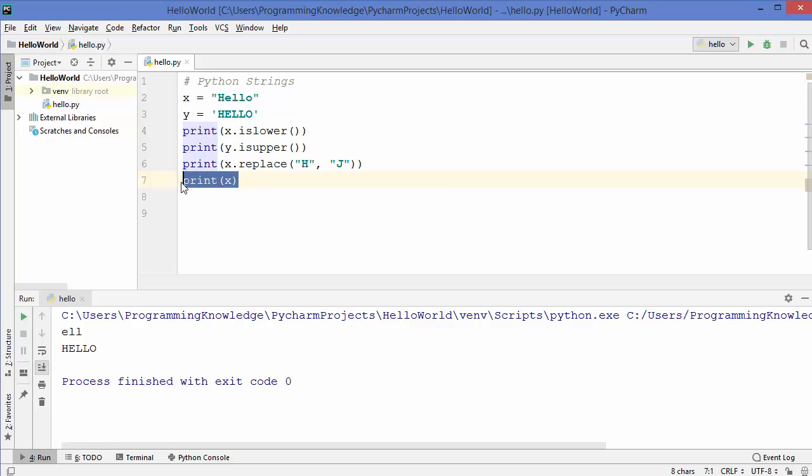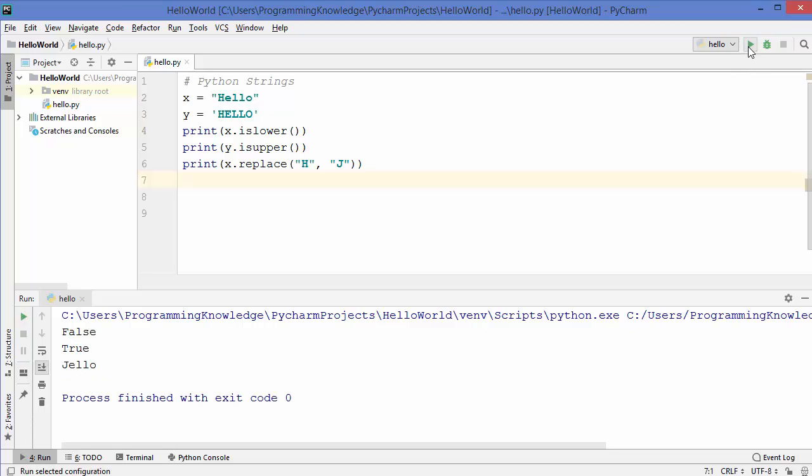And the last method I want to show is how to split the string, but that we will see in a moment. So let's run this code, and the first result says false because this string is not lower. When we write all letters in lowercase, then only it will give us true, otherwise this method isLower will give us false. Now let's rerun the code, and now it gives us true because now every letter in this string is lower. The second method gave us true because we were checking whether every letter in this string is capital or not.